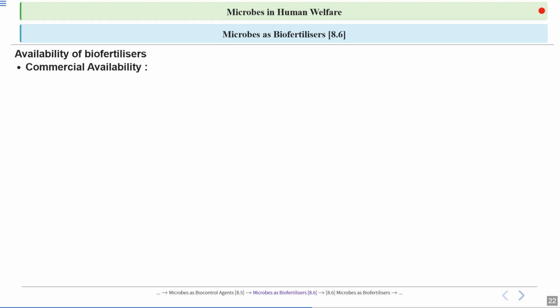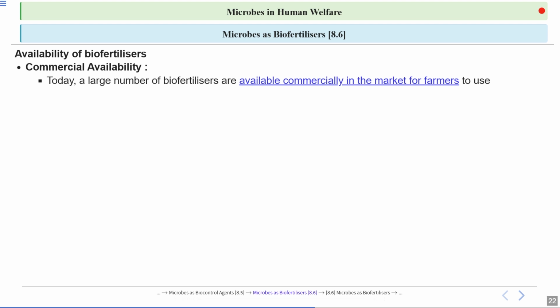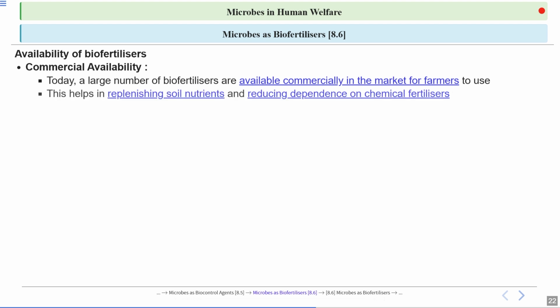Now let's talk about availability of the biofertilizers. Today, a large number of biofertilizers are available commercially in the market for farmers to use. This helps in replenishing the soil nutrients and reduces our dependency on chemical fertilizers.